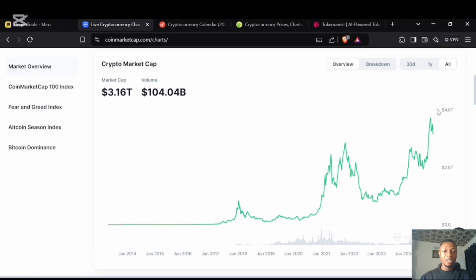You cannot 100% predict the top, but based on the market cycles and seasons and how the market has behaved over time, yes, I'm going to take my profits at those levels. And with that, you come to realize that the crypto market will always correct 90% all the time. Something similar happened here in 2018.